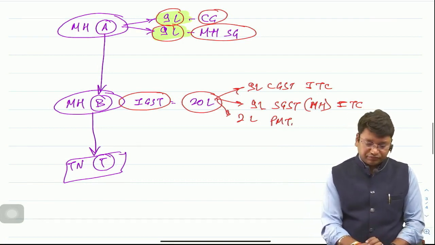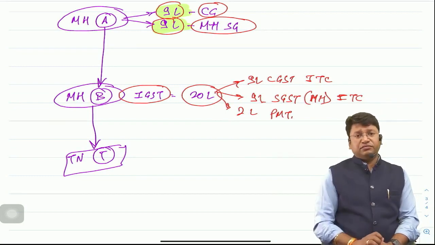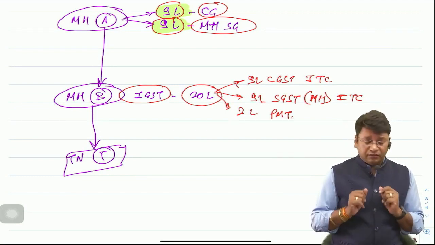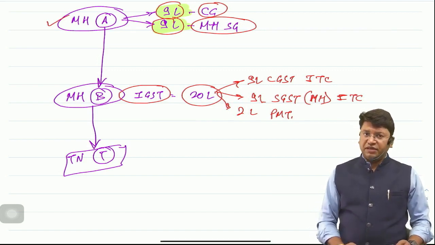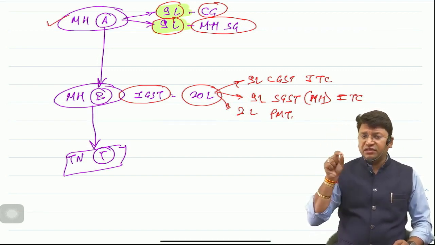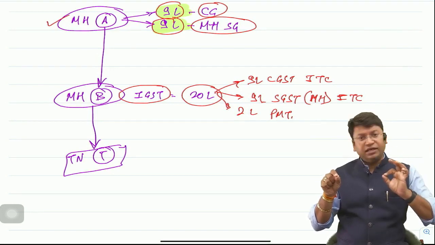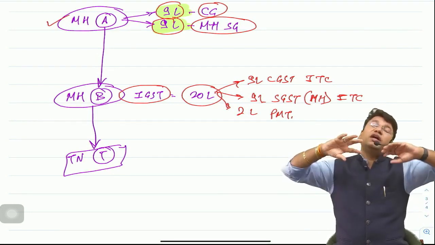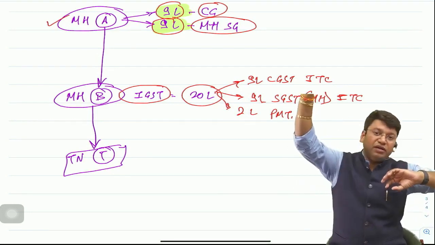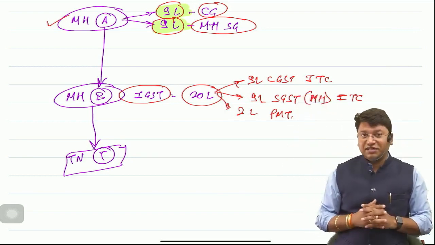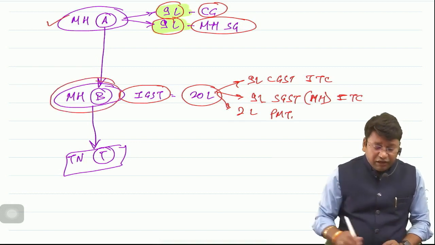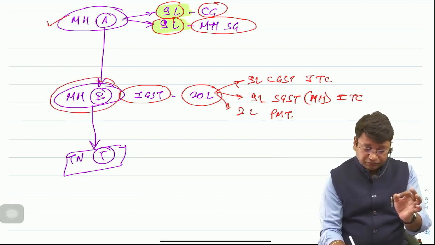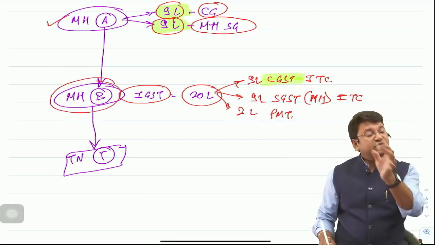Okay, sir. Now what will happen? Sir, see, when Mr. A had collected the tax from Mr. B, 9 lakh CGST, 9 lakh Maharashtra SGST, then Mr. A would have paid rupees 9 lakh to the central government and 9 lakh to the Maharashtra state government. Now what will happen when Mr. B utilizes the credit of rupees 9 lakh of CGST?